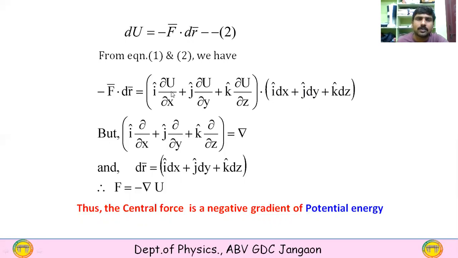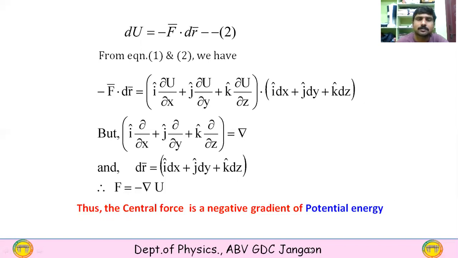We can write i ∂/∂x plus j ∂/∂y plus k ∂/∂z as del. And dr is equal to i dx plus j dy plus k dz. So this can be written as F dot dr is equal to del U dot dr.